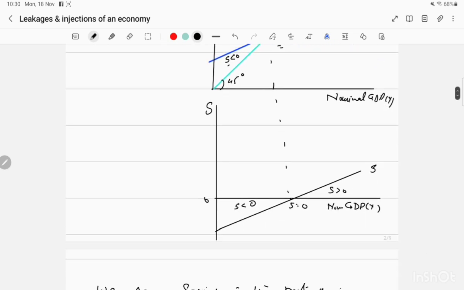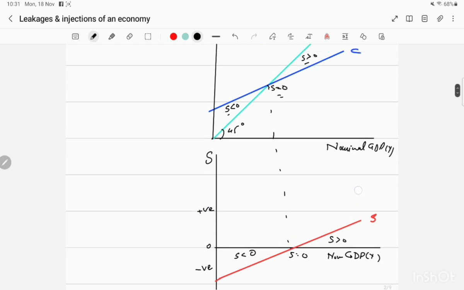So if we draw the saving line in the lower diagram, what is the saving line? This is the saving line. This is the first withdrawal line of an economy. We find that savings start from the negative side. Here we find this is the negative area, the below-zero area, and this is the positive area.